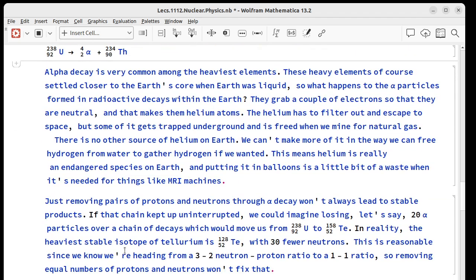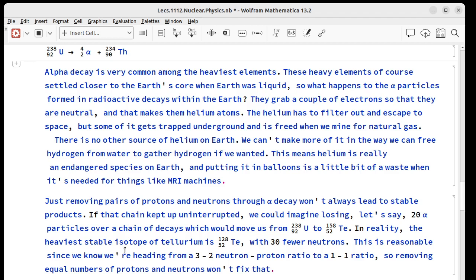Alpha decay is really common for the very heaviest elements. These are the ones that settled close to the Earth's core when the Earth was liquid. So what happens when there's radioactive decay in the center of the Earth? Aside from it keeping the Earth warm for billions of years so far, these alpha particles will grab a couple of electrons to neutralize themselves, and that'll make them helium atoms. Now the helium would like to get out into space, but it's stuck underground a lot of times, and it gets freed when we go looking for natural gas. There is no other source of helium on Earth, and we can't make it, at least until fusion is developed.